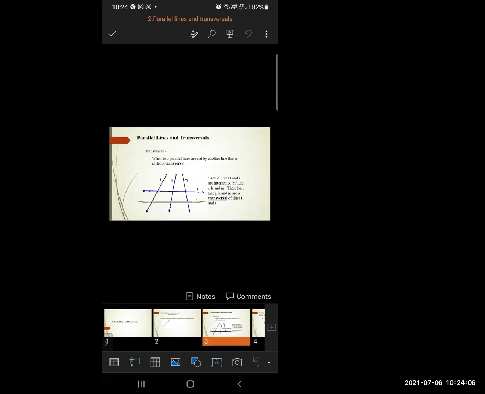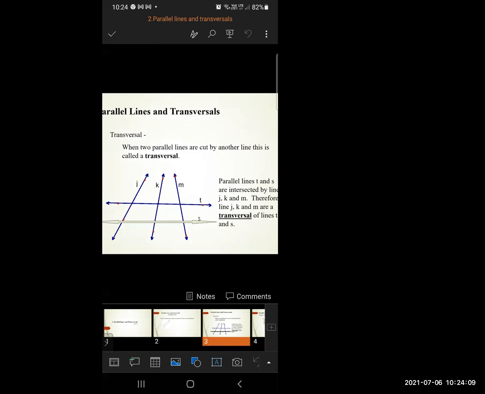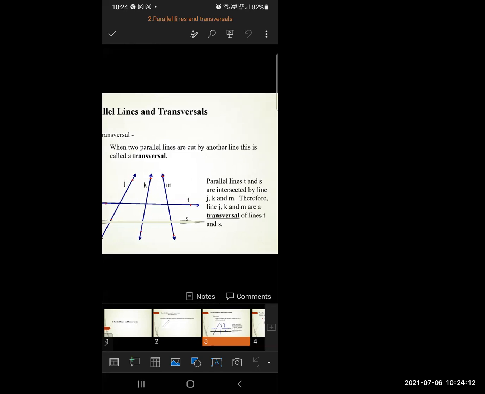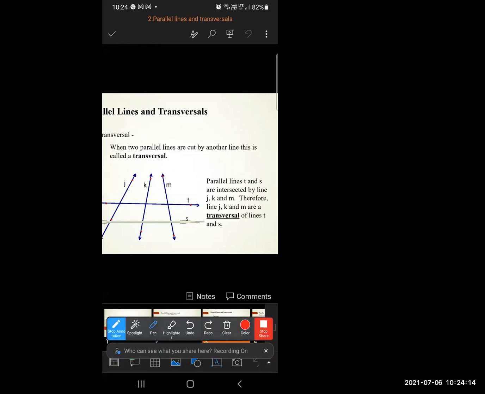Now next is parallel lines and transversal. When two parallel lines are cut by another line, for example, if these are the parallel lines and these two parallel lines are cut by another line, this is called a transversal. So when two parallel lines are cut by another line, this is called a transversal.